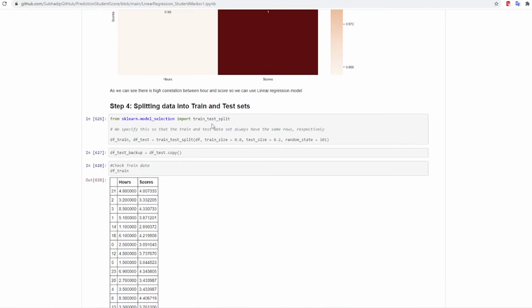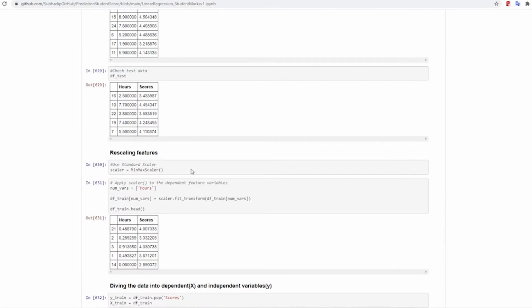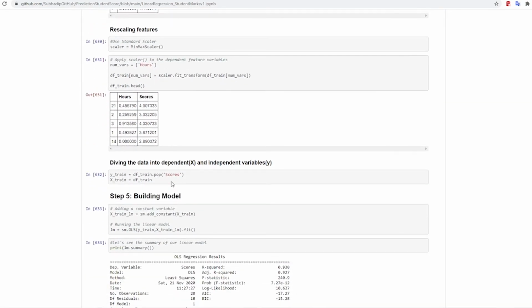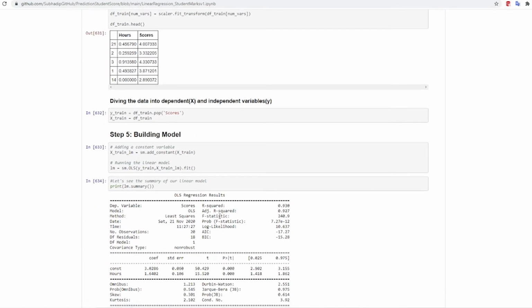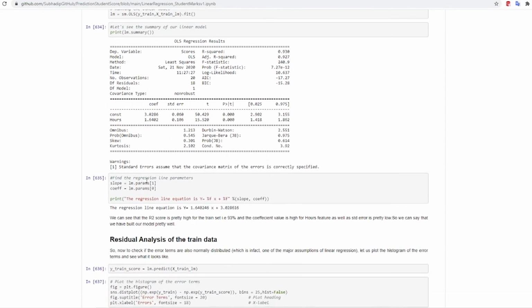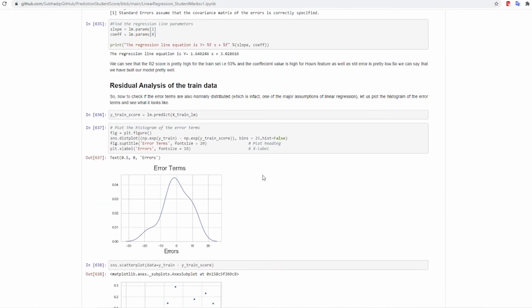Then we split the data into train and test sets. Check the data of train and test. Did a min-max scaler on the independent variable. Built the model, found out the R squared of the train set, which is pretty good, 93%. Then found out the slope and coefficient from the model.